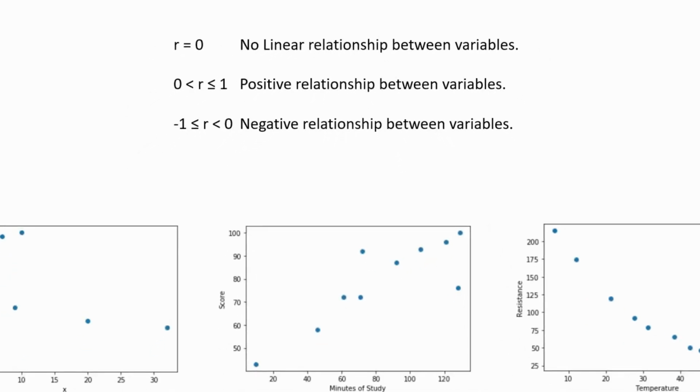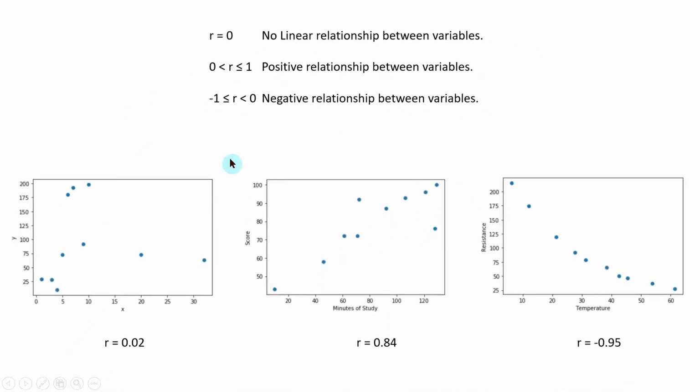As an example, I am considering three sets of data here. Here we have variable x and variable y. If you clearly observe the data points, we cannot say there is a linear relationship between x and y. That's why the correlation coefficient we got is 0.02. In the second case, I am considering the minutes of study and the score the students got. In this case, we can observe some positive relationship between these two variables. That's why we got the correlation coefficient as positive 0.84.